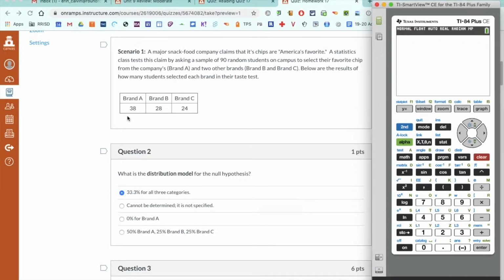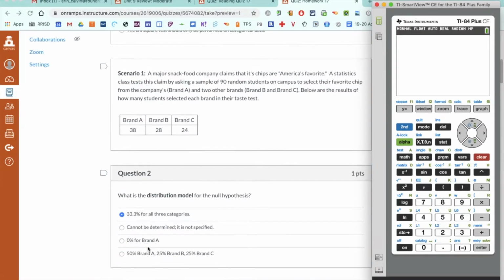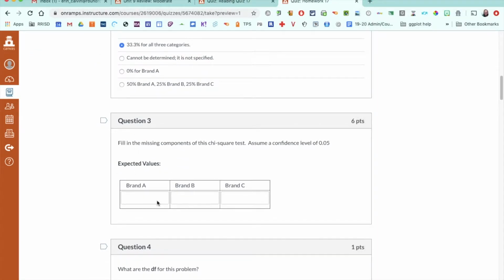So it's a little bit tricky. Chances are, if they don't give you specific percentages for each category, it's probably going to be one where we divide it equally. So 100% divided by 3 categories would be 33.3. Then fill in the missing components. For expected values, we take the 90 random students and divide them equally. So 33.3% of 90, or just 90 divided by 3, should be 30. So my expected count for each one is going to be 30.